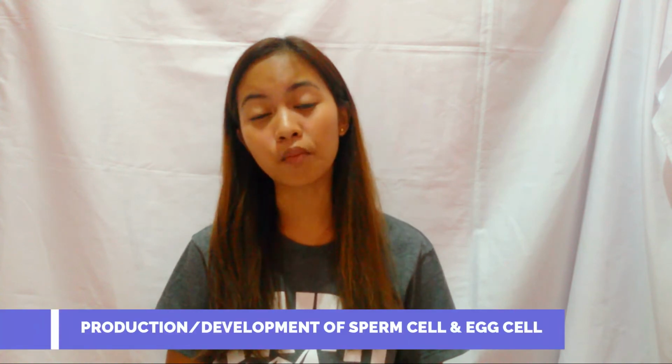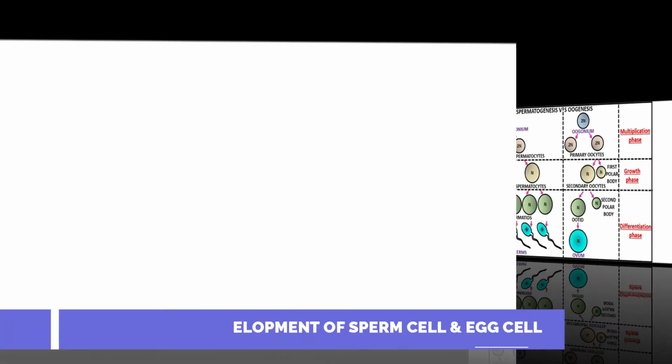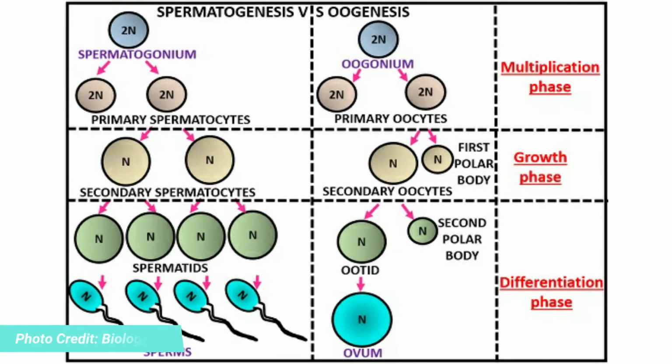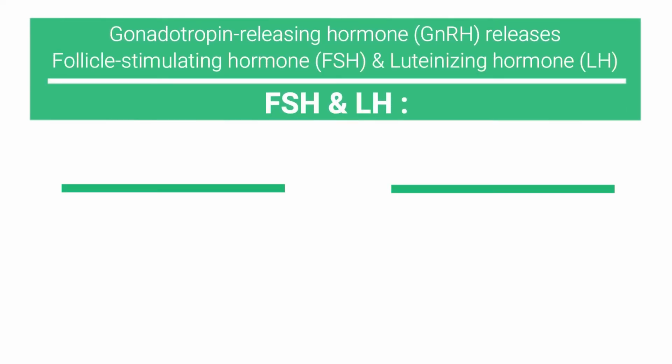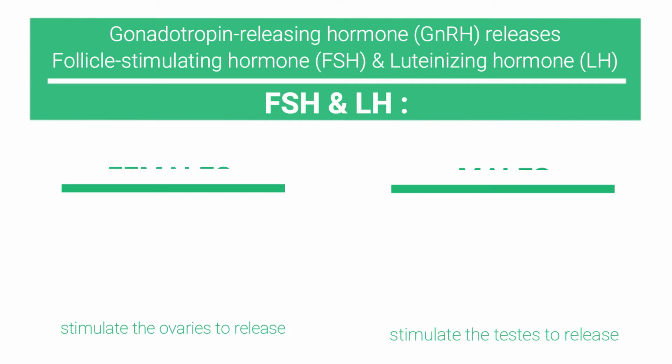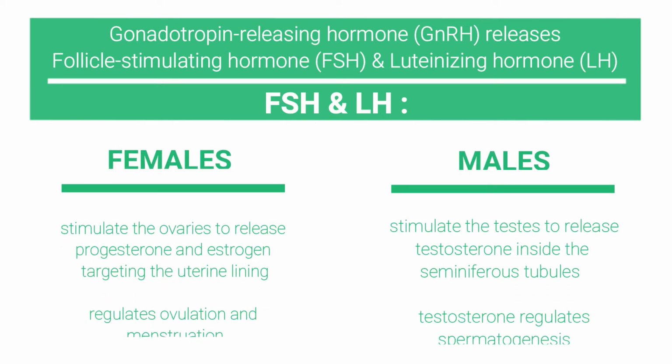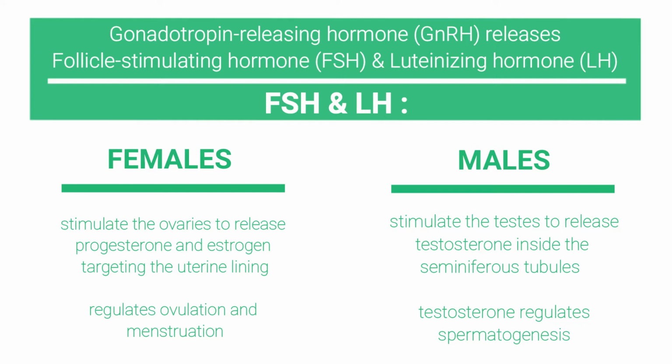gestates the fetus. Spermatogenesis is the production of sperm, while oogenesis is the production of egg cells. Both undergo meiosis. After meiosis, spermatogenesis produces 4 haploid spermatids, while oogenesis produces a fertilized egg cell. GnRH releases FSH and LH. LH and FSH stimulate the ovaries to release progesterone and estrogen, targeting the uterine lining, and regulate ovulation and menstruation. While for males, LH and FSH stimulate the testes to release testosterone inside the seminiferous tubules.